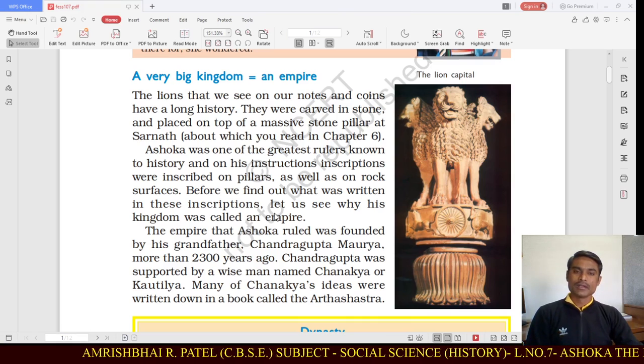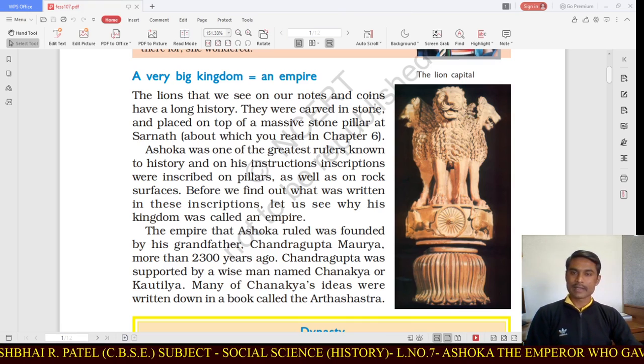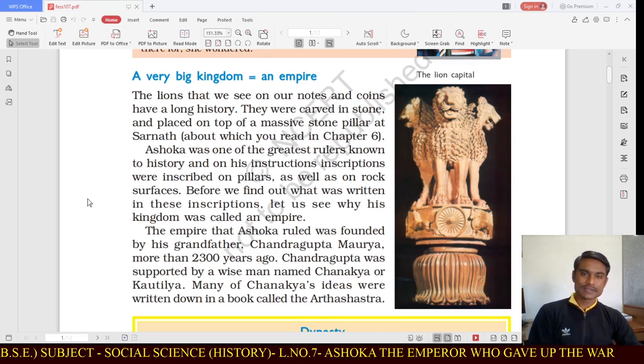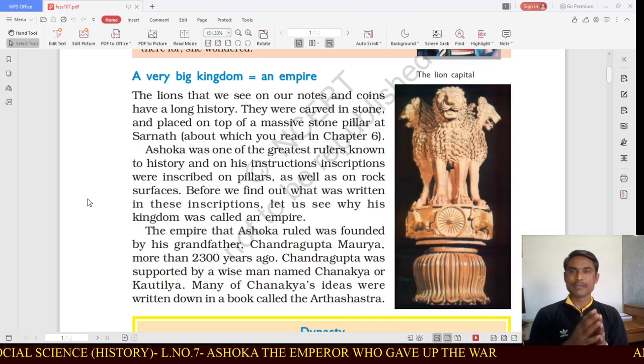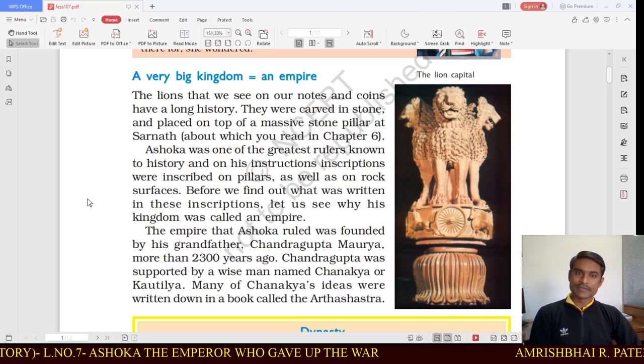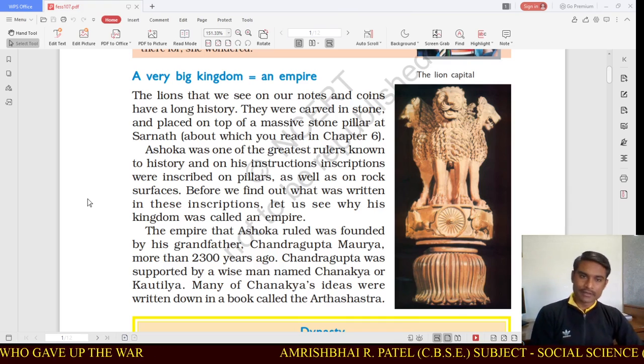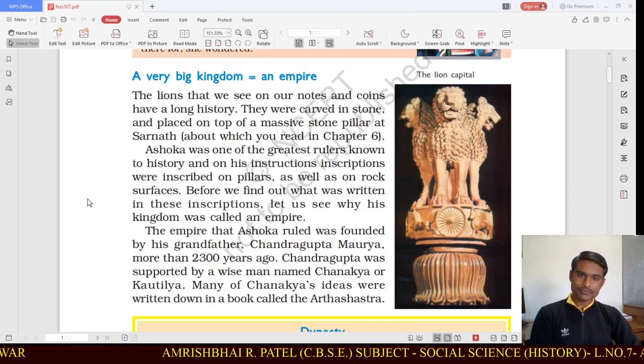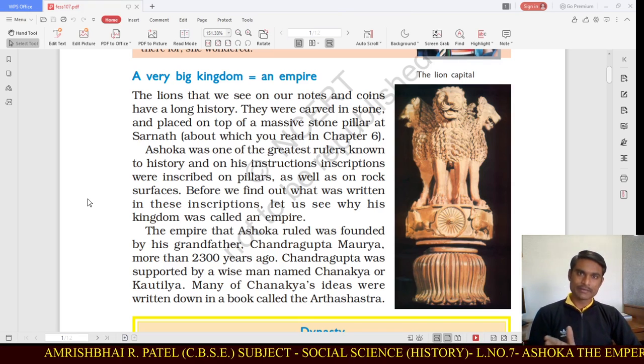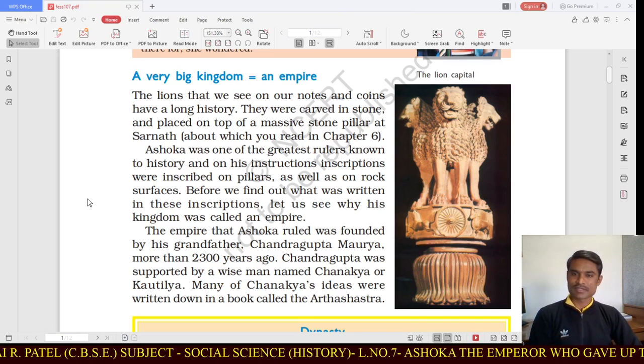Here you can see the image, the lion capitals. The lions that we see on our notes and coins have a big and long history. They were carved in a stone and placed on top of a massive stone pillar at Sarnath. We have learned about this Sarnath in lesson number 7.